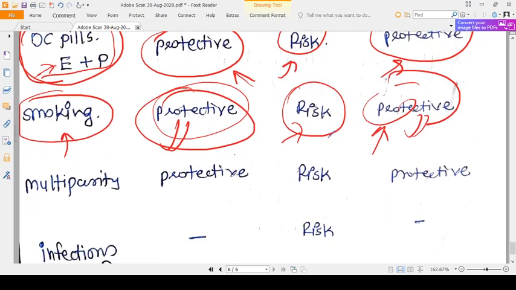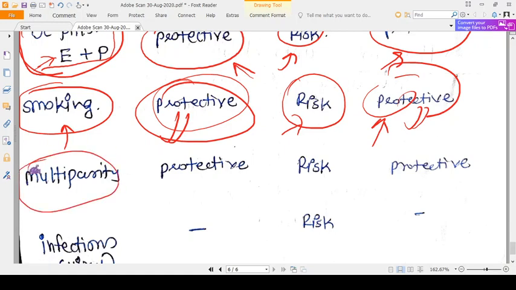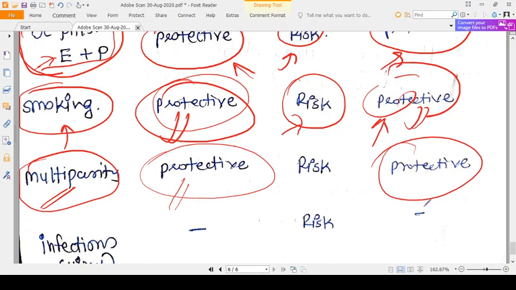Okay, now let's come to multiparity. Multiparity means the patients have multiple pregnancies, with estrogen and so much progesterone exposure also. So this will be protective for ovarian carcinoma and endometrial carcinoma, but it's still a risk factor for CA cervix.